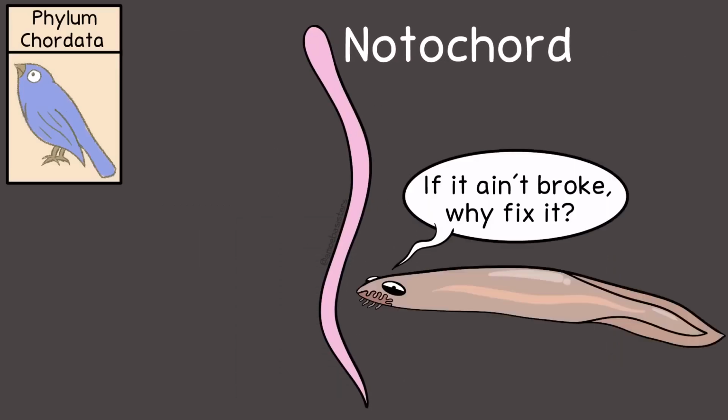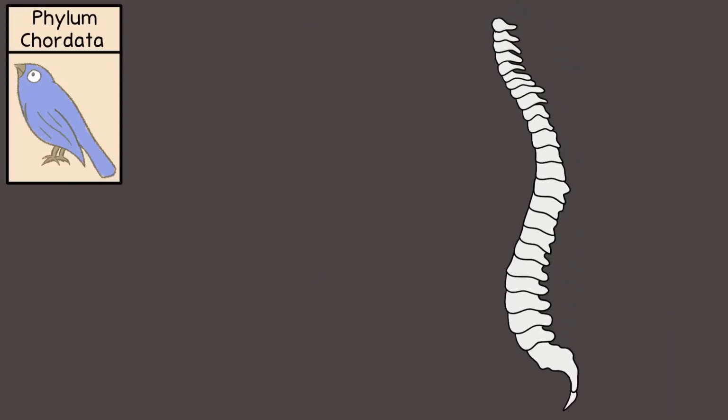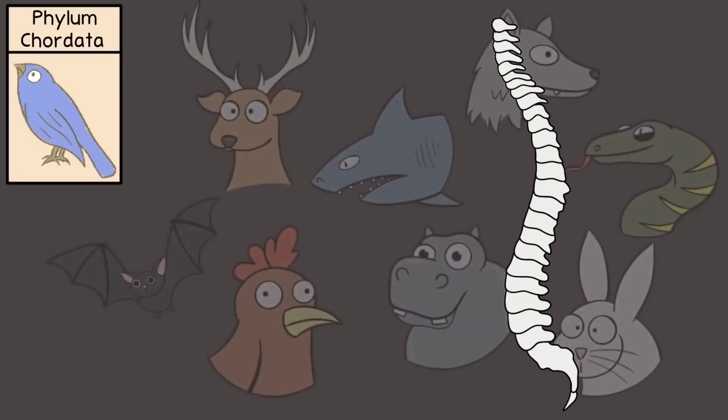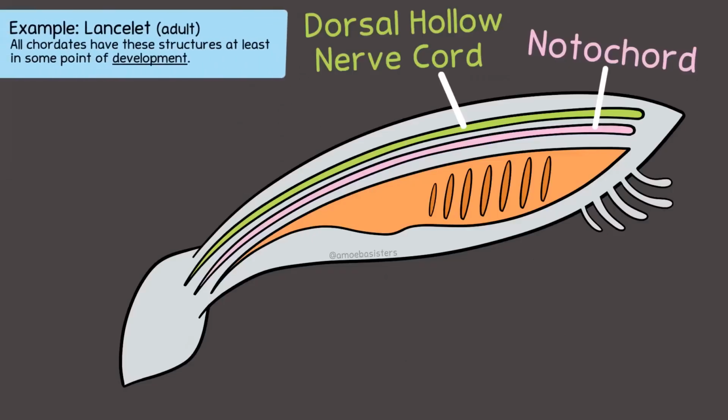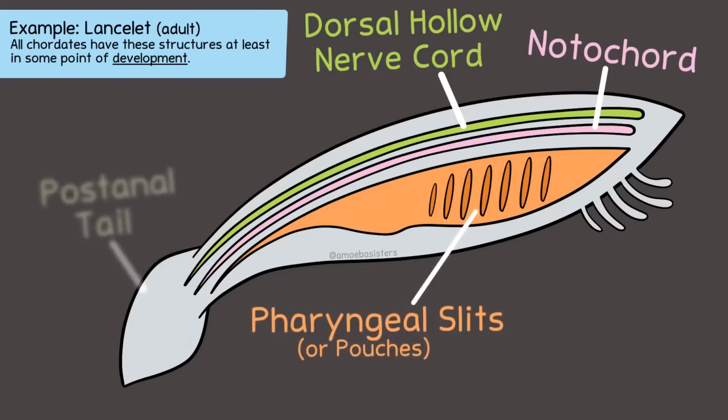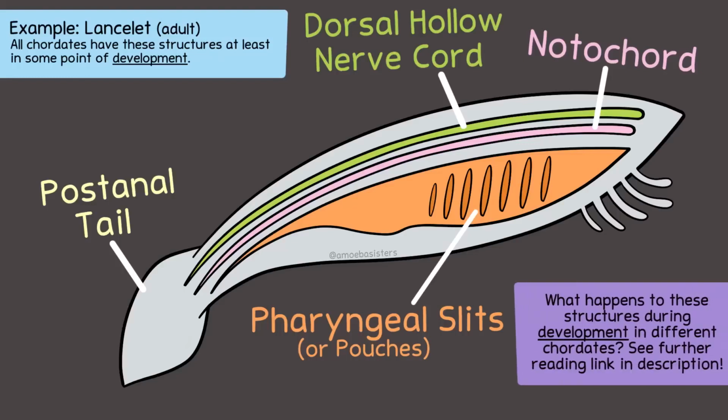Some have the notochord for their whole life. Vertebrate animals, including humans, are all included together in Chordata and make up a large part of the phylum. During embryonic development, organisms in this phylum have similar development structures, including pharyngeal slits or pouches and a postanal tail. Similarities in development can support shared common ancestry among these organisms in Chordata.